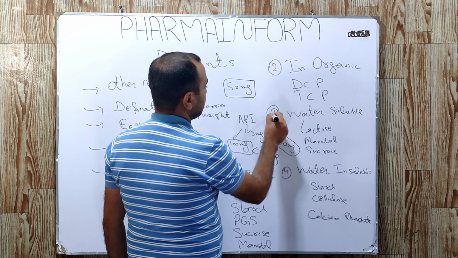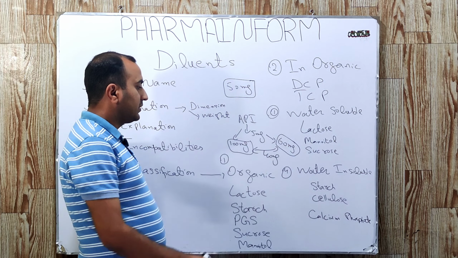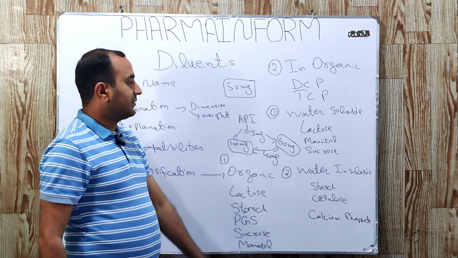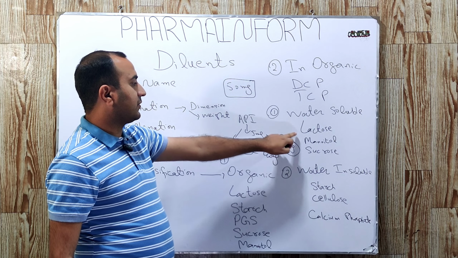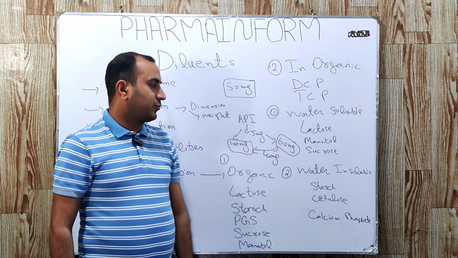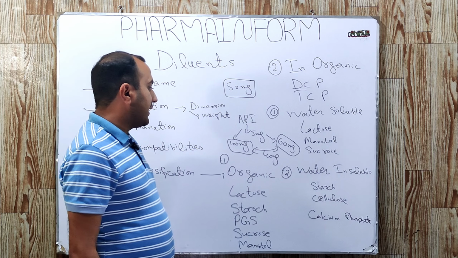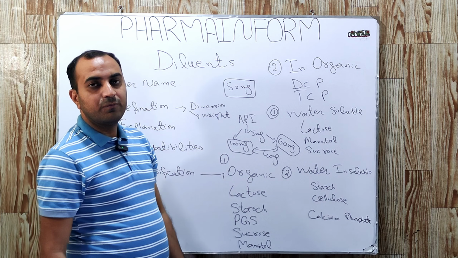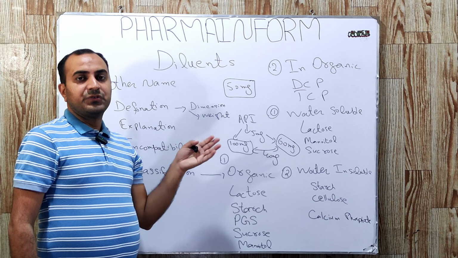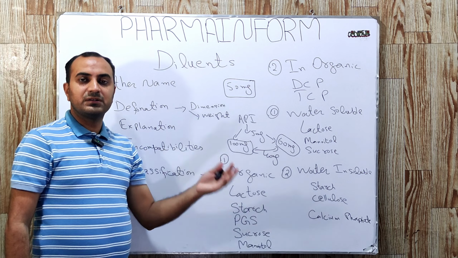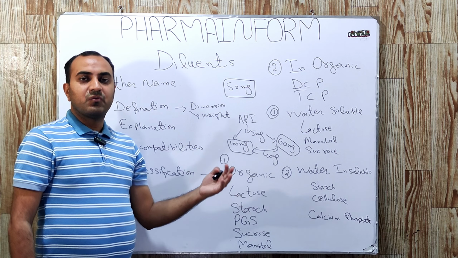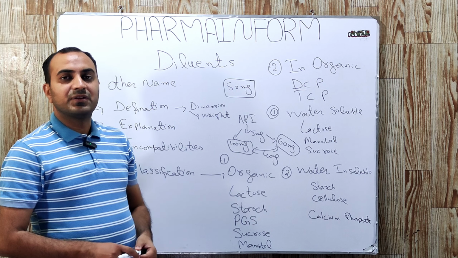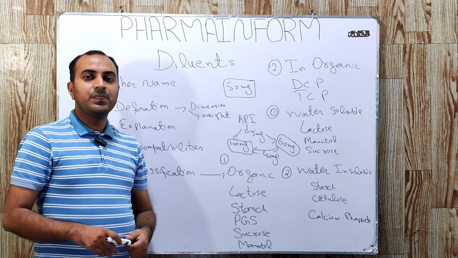On the basis of solubility, the first is water soluble and the second is water insoluble diluents. In water soluble diluents we have lactose, mannitol and sucrose, and in water insoluble diluents we have starch, cellulose and calcium phosphate. I hope you are now familiar with the basic concept of diluents: what diluents are, how they work, what the common examples of diluents are, and what the main examples of incompatibilities of diluents are.